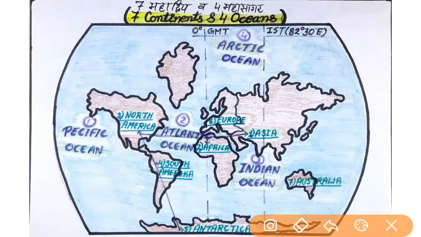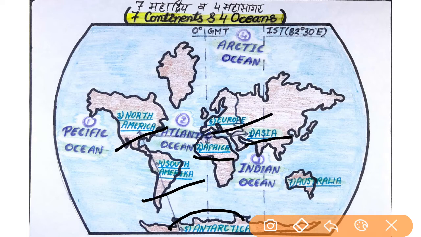Let's start from the first topic. Our first topic is 7 continents and 4 oceans. So first of all we will take a look at the names of all the continents and oceans. We will start from the continents. Our first continent is Asia, second one is Africa, third North America, fourth South America, fifth Antarctica, sixth Europe and